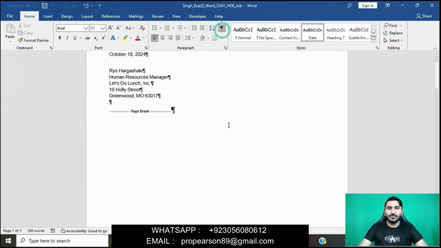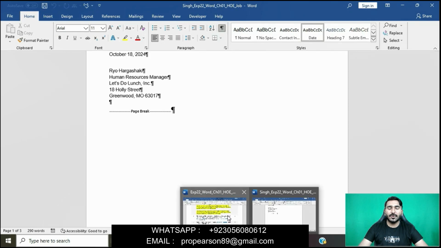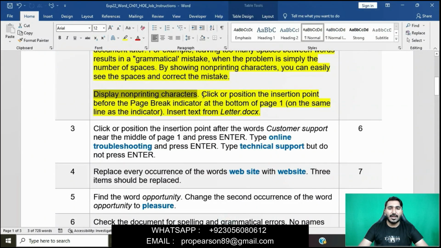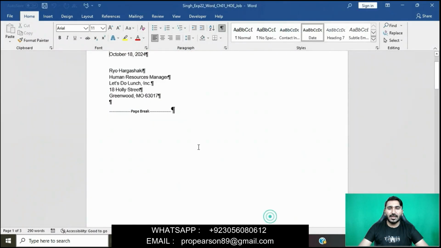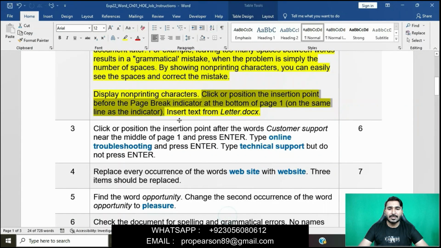First we will display non-printing characters. We go to the Paragraph group in the Home tab and simply click the non-printing characters button. Then we position the insertion point before the page break indicator at the bottom of page 1, and now we will insert text from the letter.